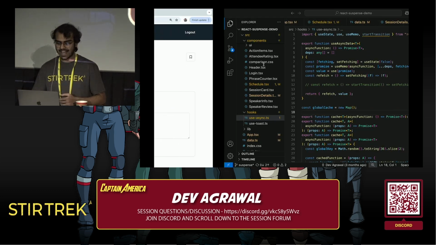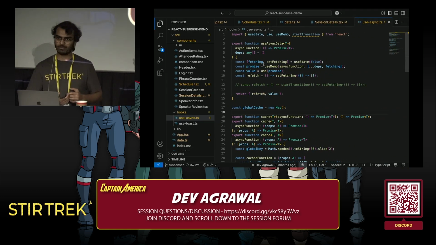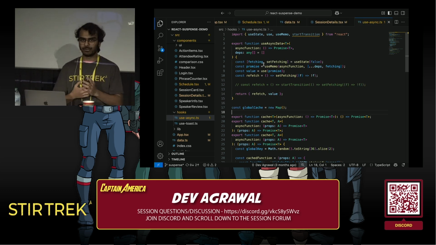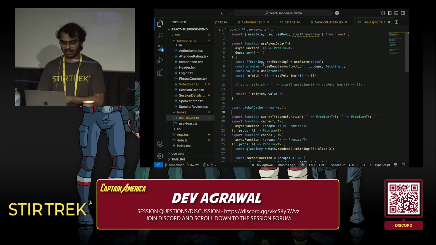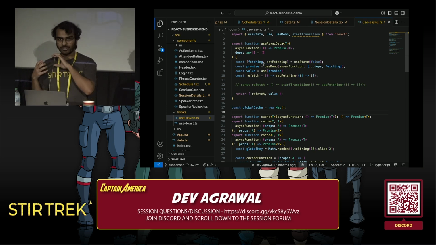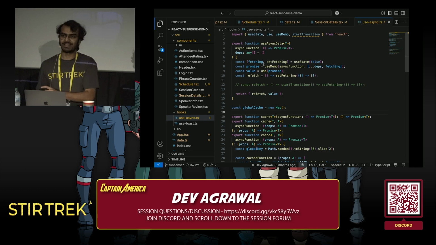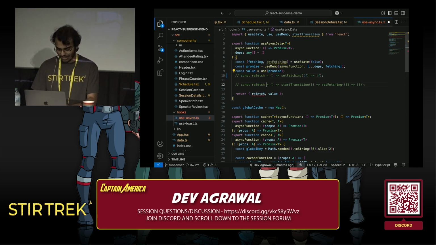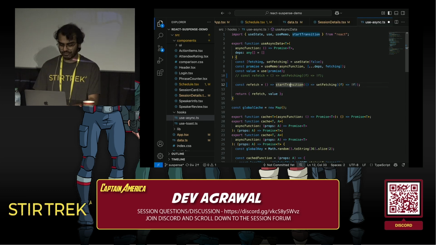Technically, before we added any suspense boundaries, that's what it was doing automatically. It was keeping the current state of the UI and trying to render everything in the background. Suspense is kind of a way to opt out of that. Suspense is a way to tell React that I want to show this fallback here if this is not ready, instead of waiting. But we can very easily opt back in by using transitions.